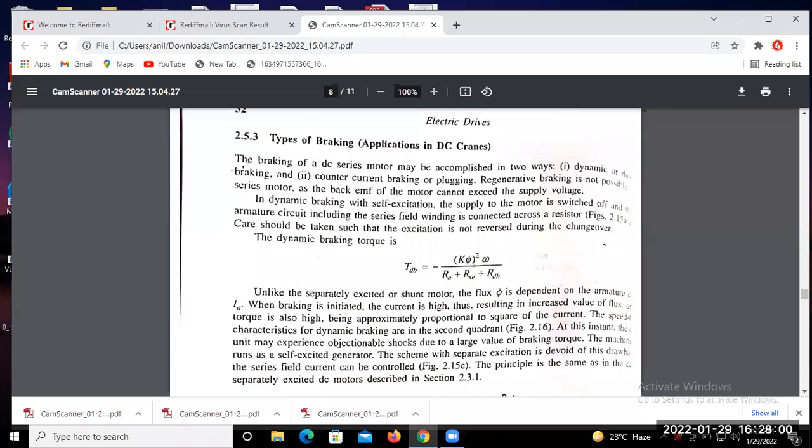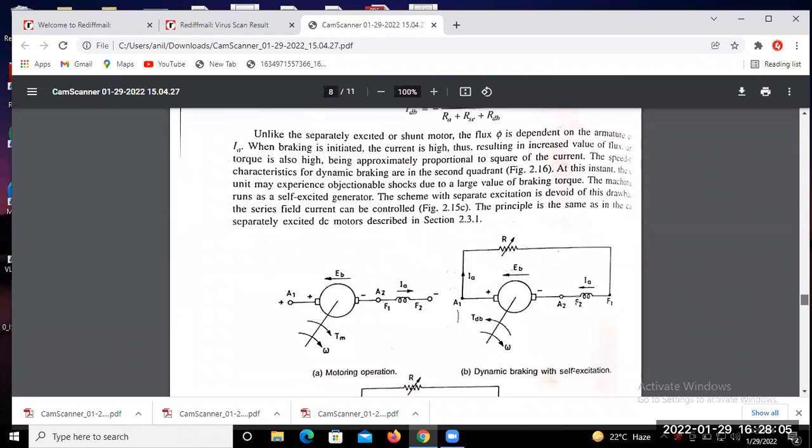Just see the circuit diagram of this dynamic braking. Okay, so this is the motor operation of the series motor. This is your armature winding represented by this, and this is your field winding. Both are connected in series, is it not? When the machine is operated as a motor, supply is given from this point and this point, supply voltage V, at the starting point of the motor.